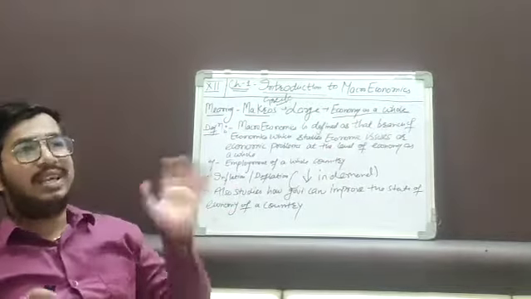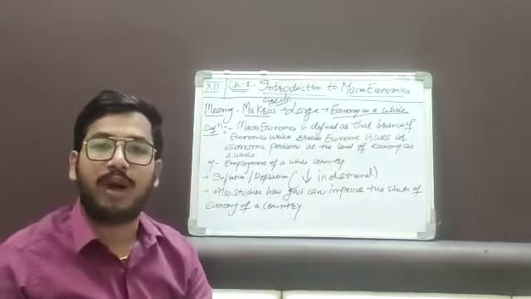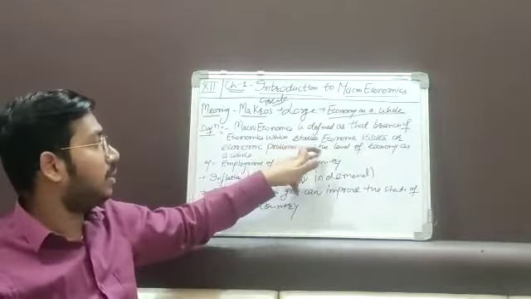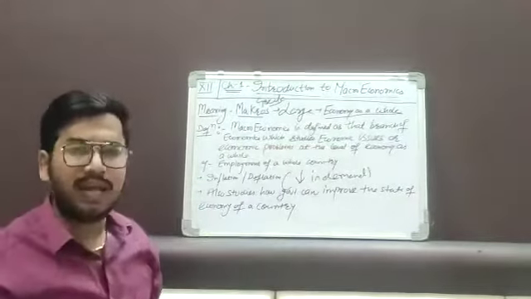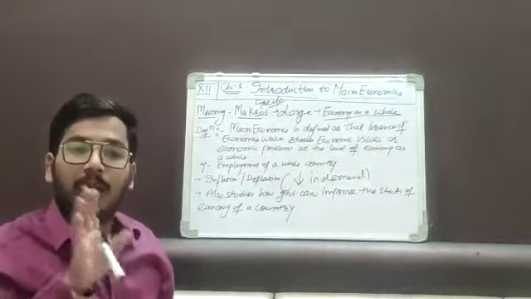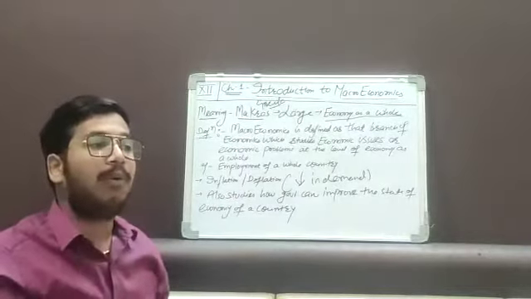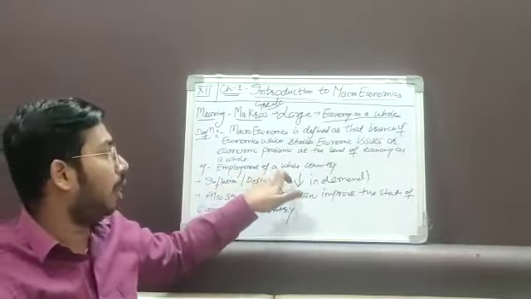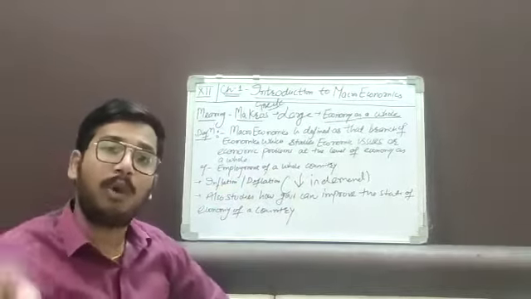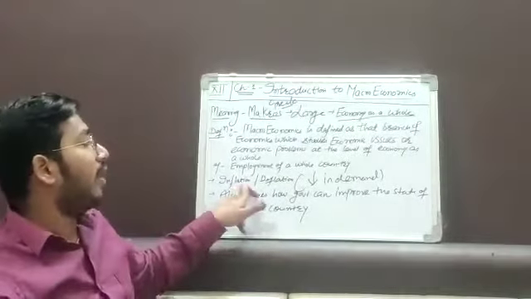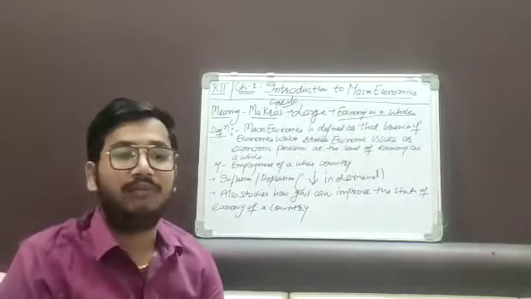Okay. Now, what is the definition? Firstly we will come to the definition of macroeconomics. Macroeconomics is defined as the branch of economics which studies economic issues or economic problems at the level of the economy as a whole. I have told you that macroeconomics deals with the problems of large countries or the economy as a whole, not at a small level. For example, employment of a whole country. The employment of a whole country is a problem of the whole country, not a single firm, not a single person.